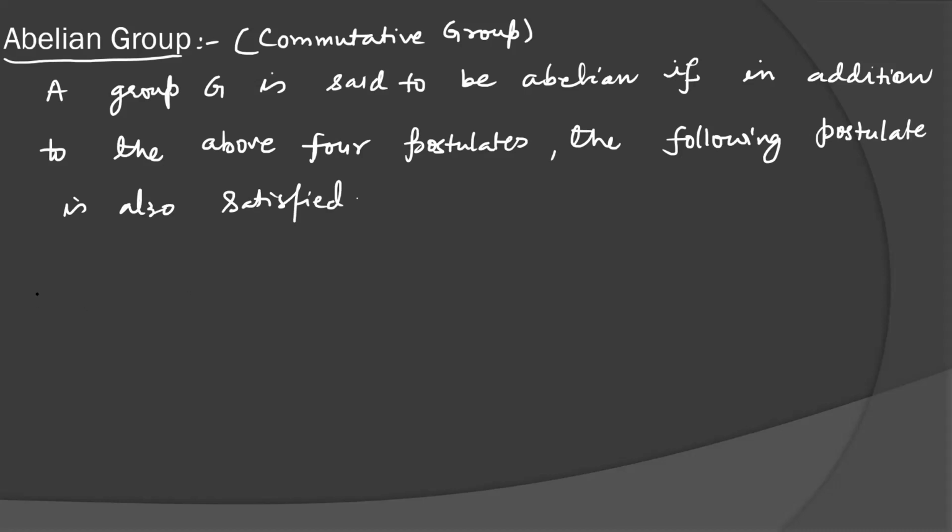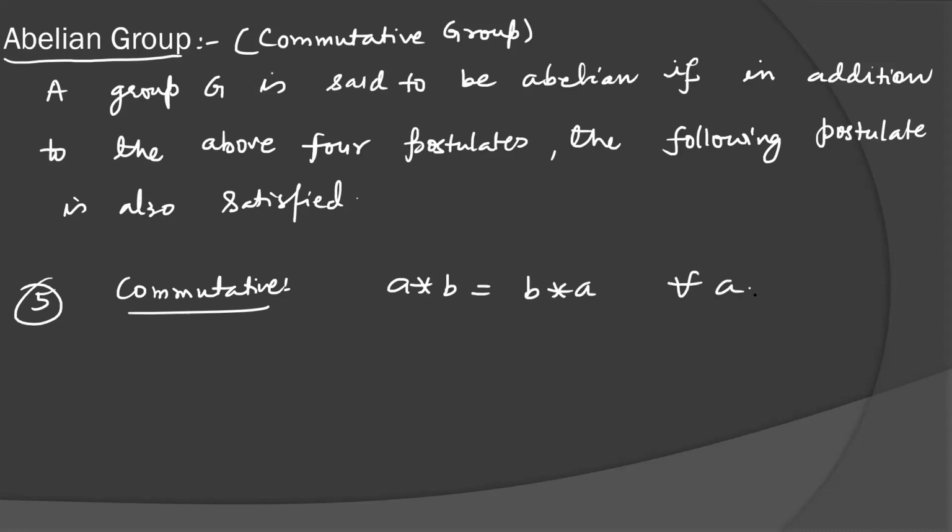Fifth property I'm taking, the commutative property: A operation B equals B operation A for every A, B belonging to set G.